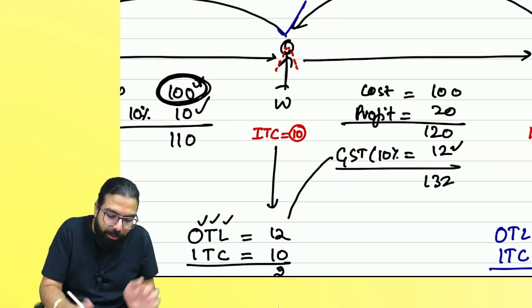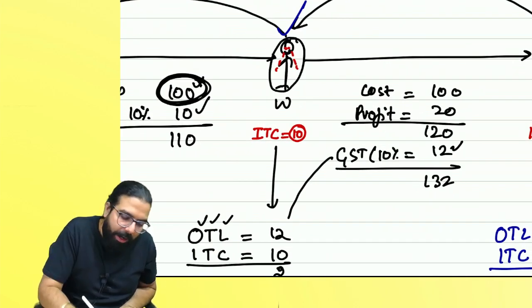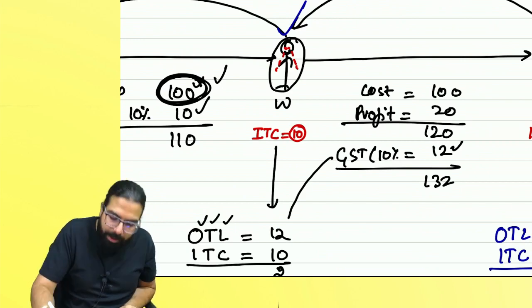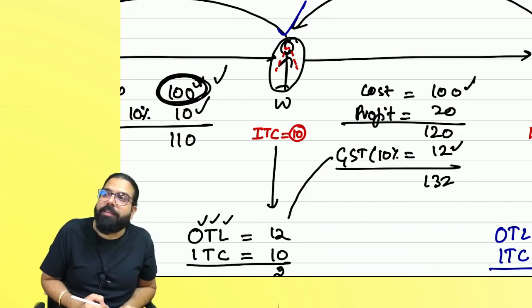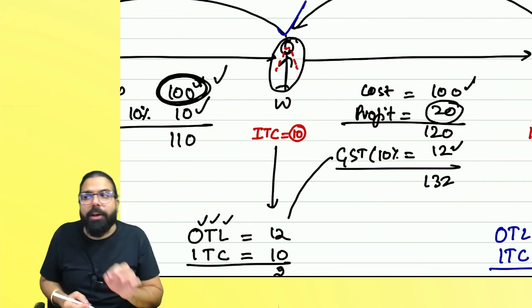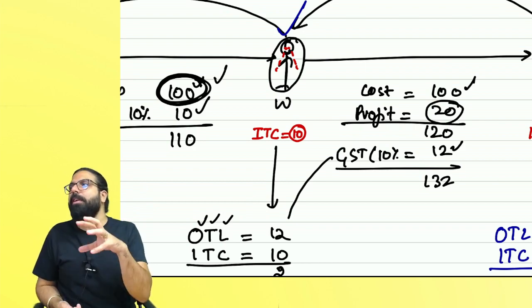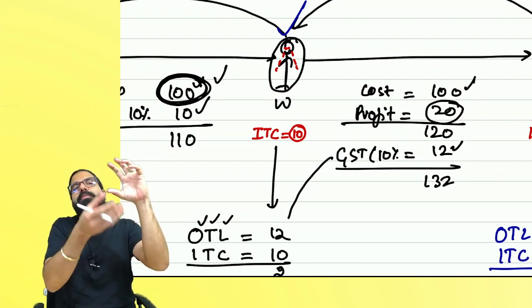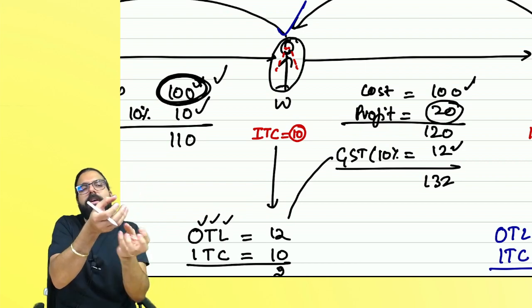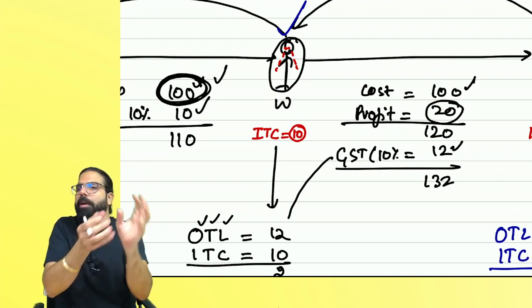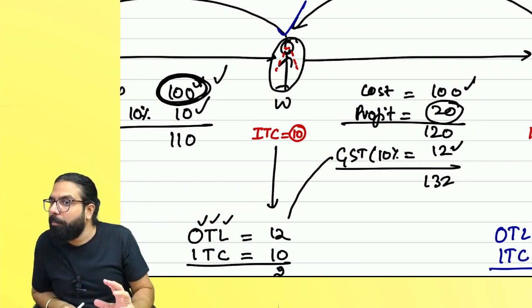Think about it, can you tell me how much value addition he did? 100 was already there. How much value addition did he do? Value addition does not mean profit only. Value addition can mean that you have done some further processing, incurred some cost, and then added some more to the price. So value addition does not mean only profit.